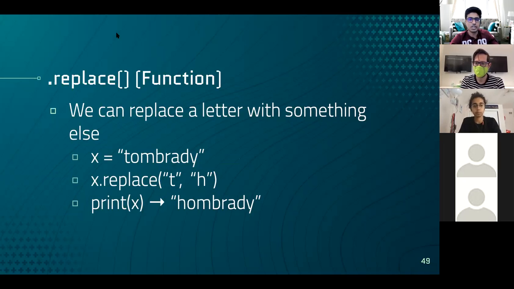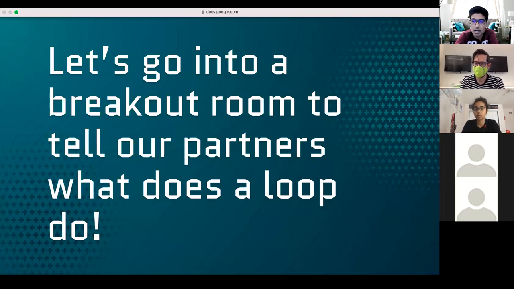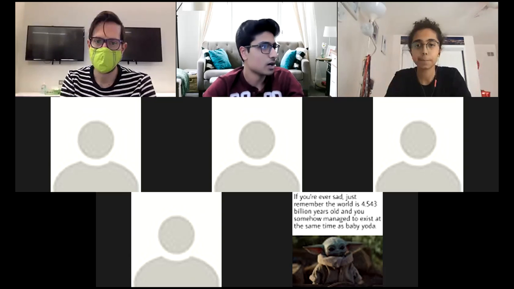So with those new terms out of the way for today, how about we turn back the clock and think about what we talked about for the past couple of weeks. So we'll go into a little breakout room for a couple minutes and talk with our partners about what a for loop does. And then once we get back, we will recap it together. So let's get our coding brains on.